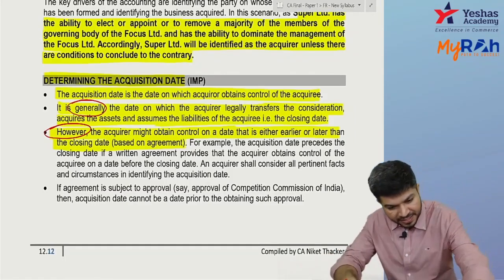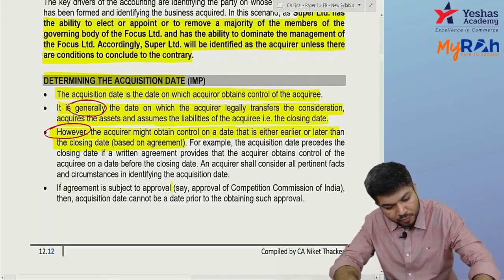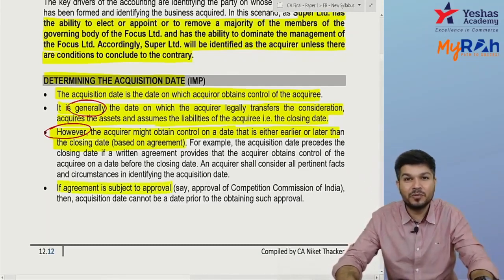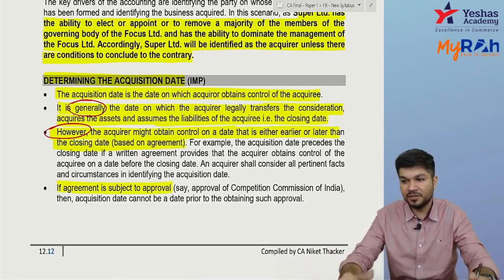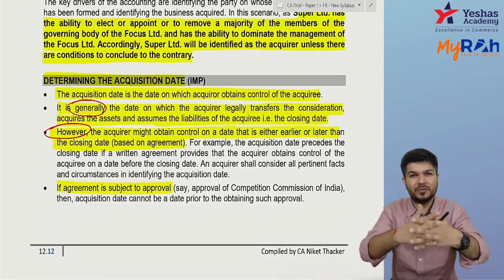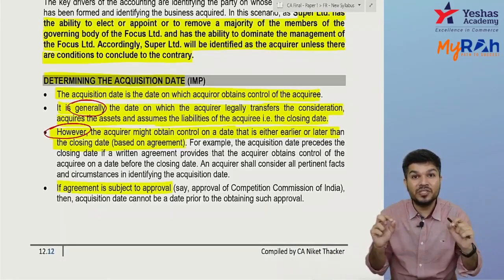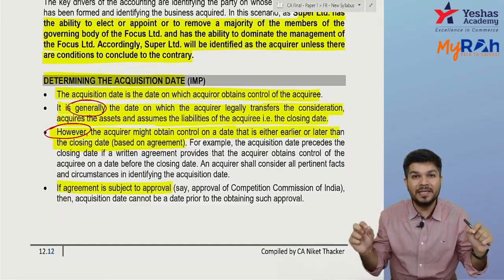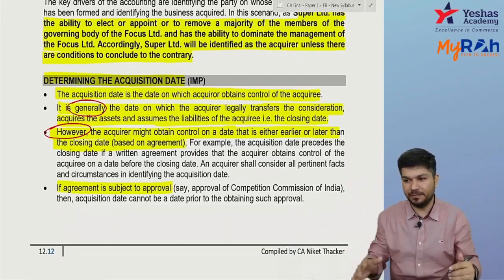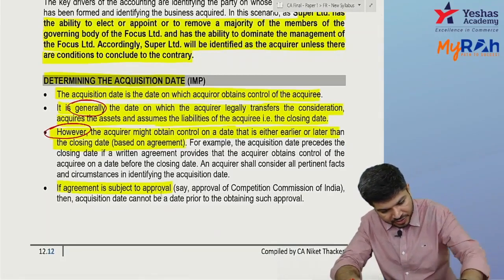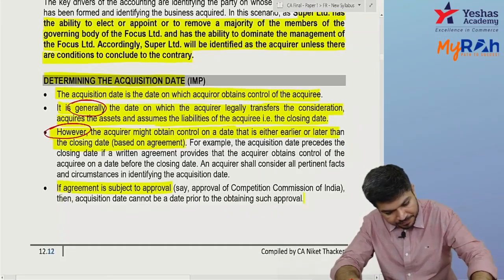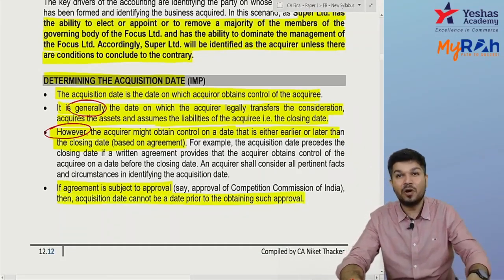If the agreement is subject to approval, say you need approval of the Competition Commission of India, then the acquisition date cannot be prior to the date of obtaining approval.